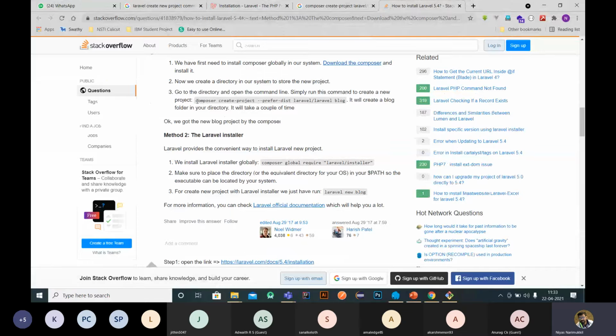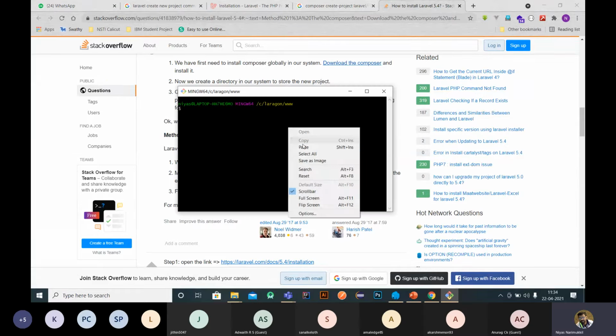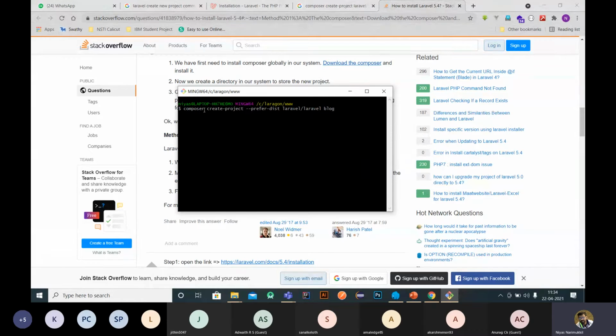So this is the command. I just use this command for creating a sample project. This is the command for creating a project: composer create-project, with prefer-dist.